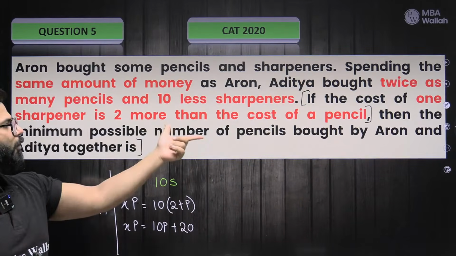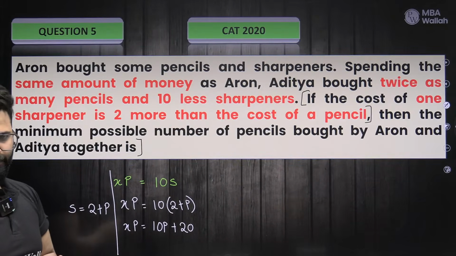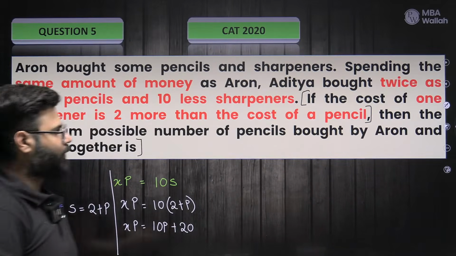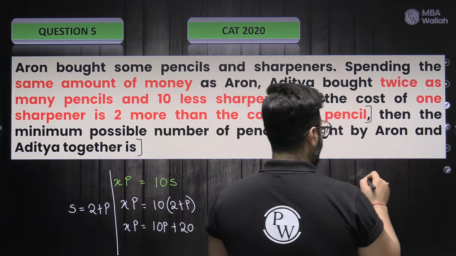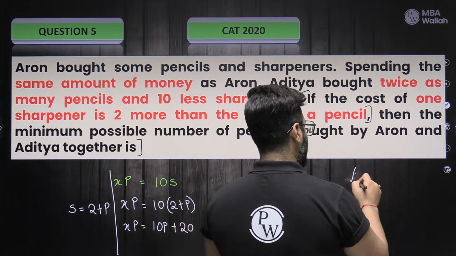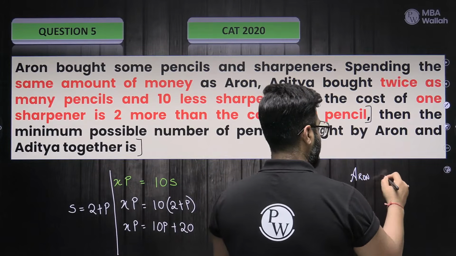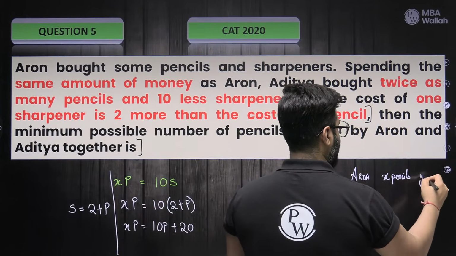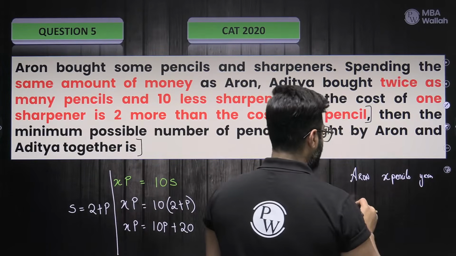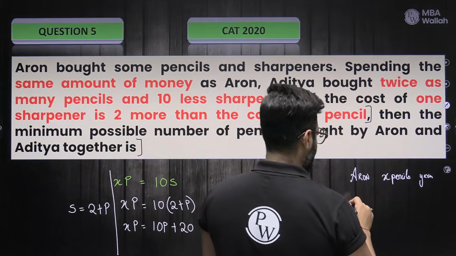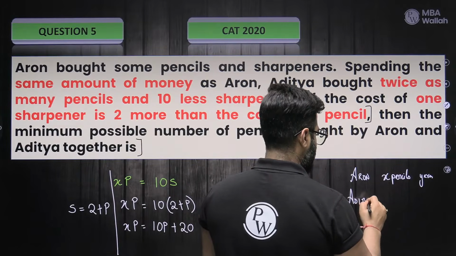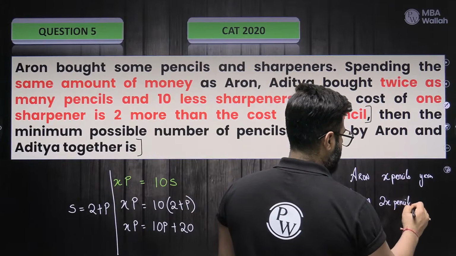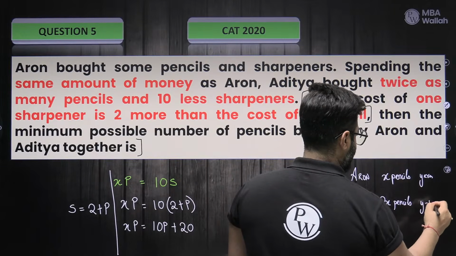Have we done something like that? Minimum possible number of pencils. That means the minimum value of X he is asking. Remember, we assumed Aaron with X pencils and Y erasers, and then the other guy, Aditya, with 2X pencils and Y minus 10 erasers.